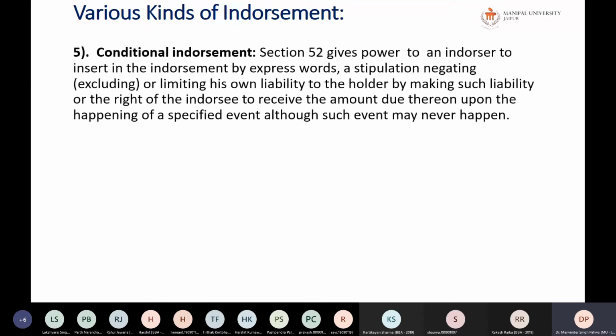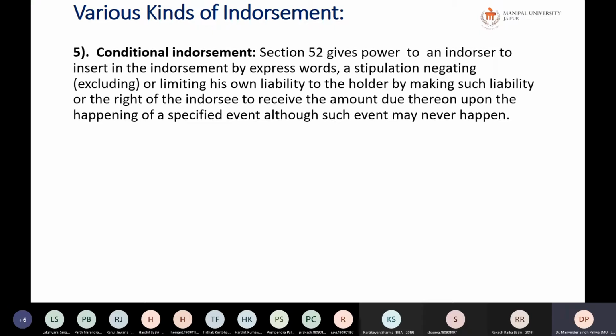Next is your conditional endorsement. Conditional endorsement, according to section 52, gives the power to the endorser to insert in the endorsement, by express words, a stipulation negating, excluding or limiting his own liability to the holder, or making the liability or right of the endorsee to receive the amount due upon the happening of a certain specified event.